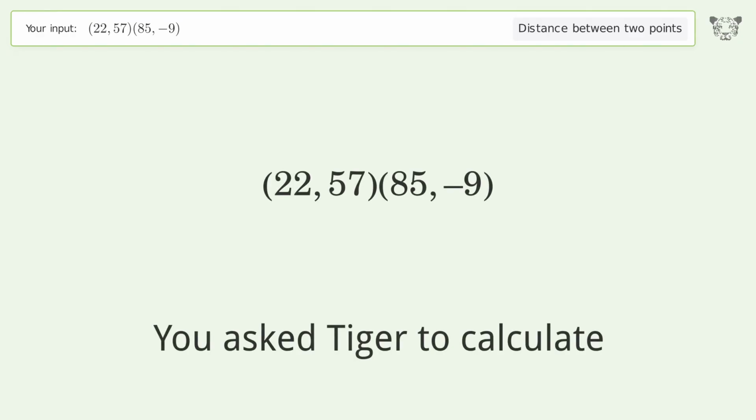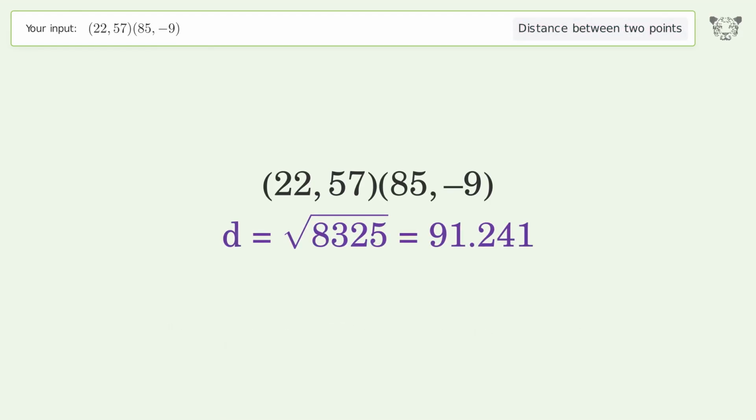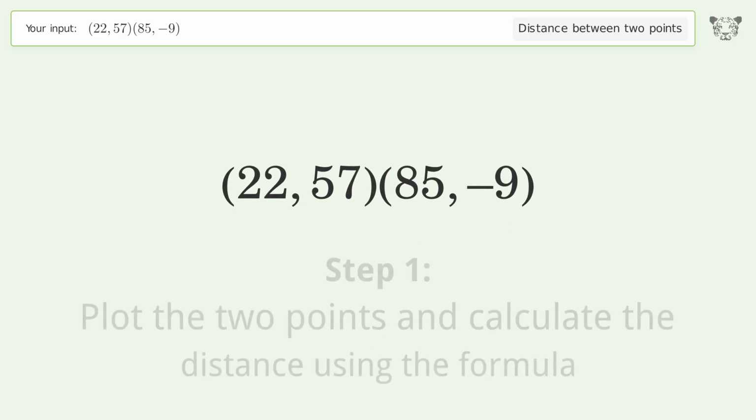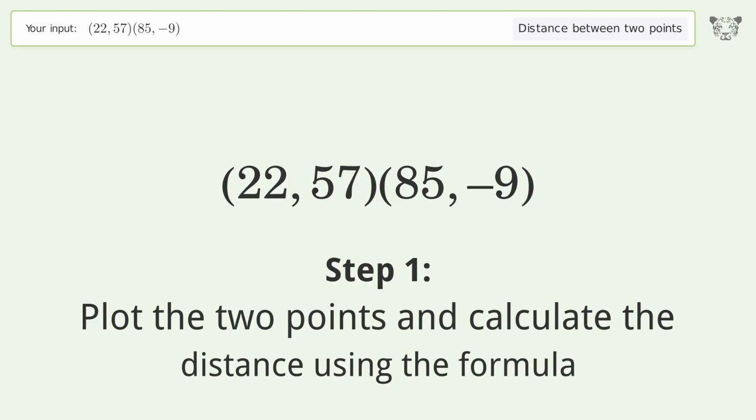You ask Tiger to calculate. This deals with the distance between 2 points. The distance between the 2 points is the square root of 8,325 or 91.241. Let's solve it step by step. Plot the 2 points and calculate the distance using the formula.